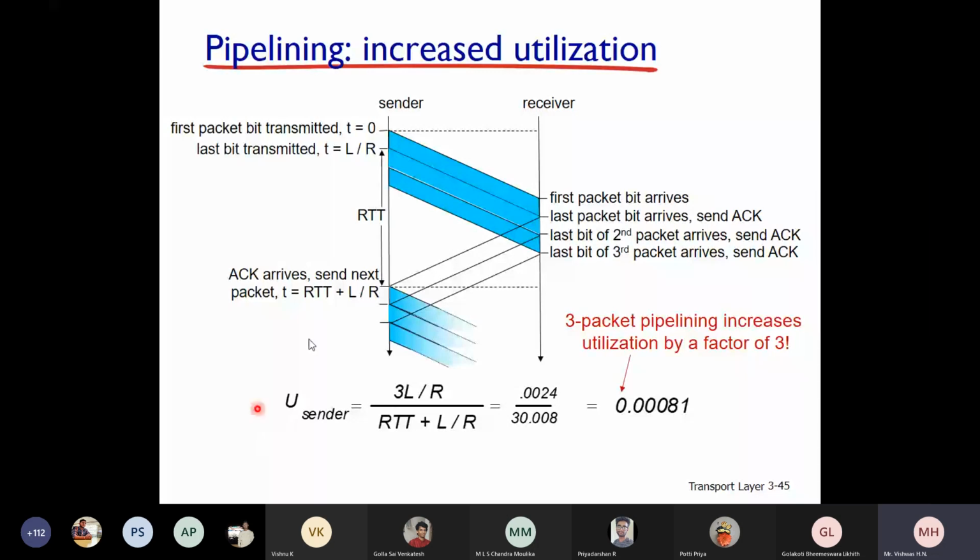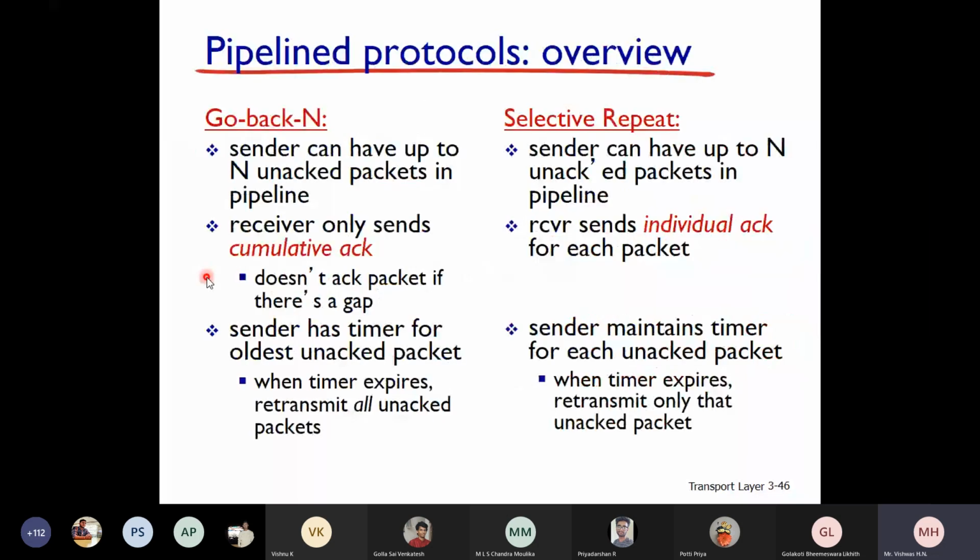But you may have a question: what happens if the third packet is lost? Because before receiving the acknowledgement for the third packet, the fourth packet is already sent. There might be confusion at the receiver end. You may have those questions. We will see how those things will be addressed. So there are 2 pipeline protocols, as I told you: go back N and selective repeat. What is the difference between these 2?